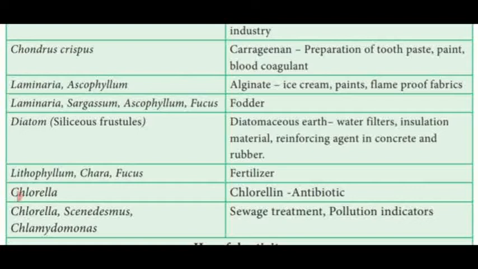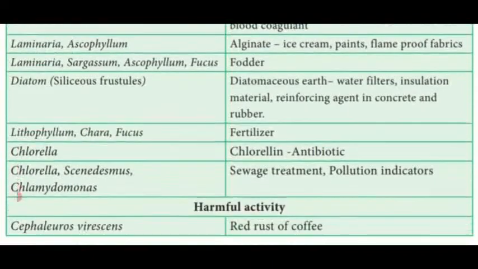That region is known as diatomaceous earth. Apart from the formation of diatomaceous earth, these siliceous frustules are used to prepare water filters, insulation material, reinforcing agent in concrete and rubber.